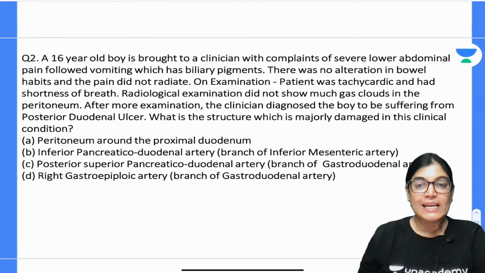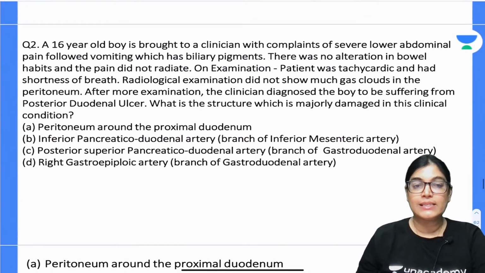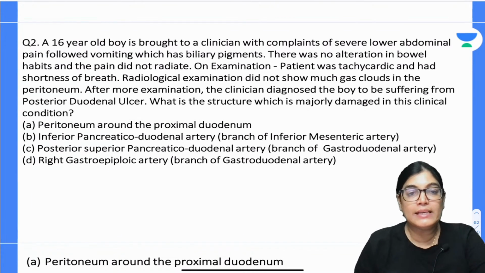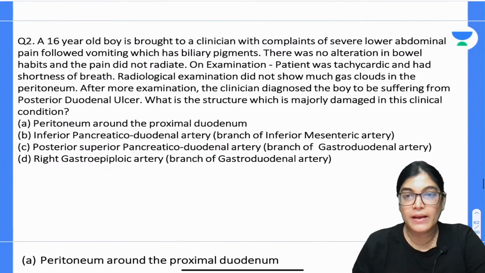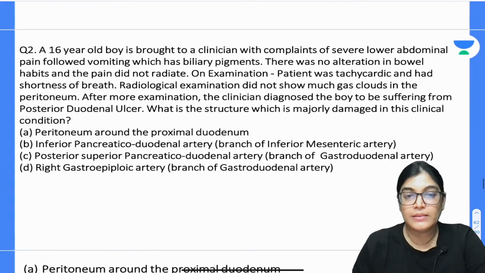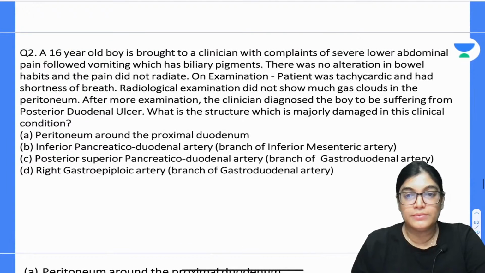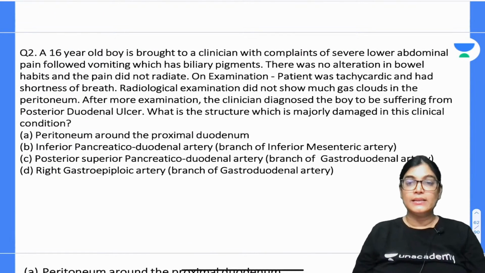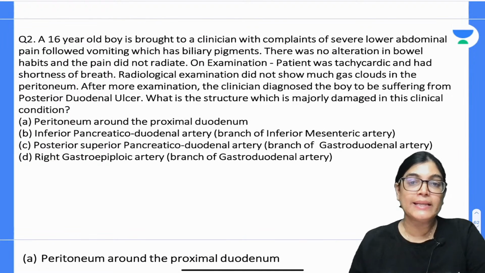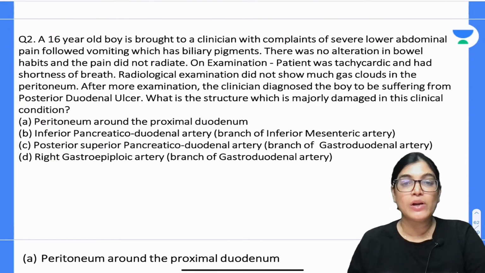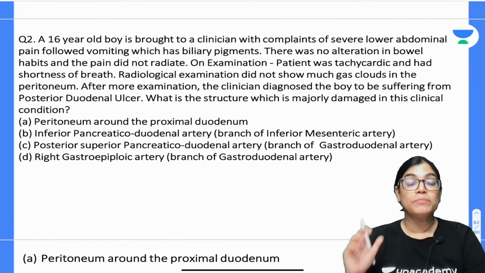A 16-year-old boy is brought to the clinician with a complaint of severe lower abdominal pain followed by vomiting with biliary pigment.